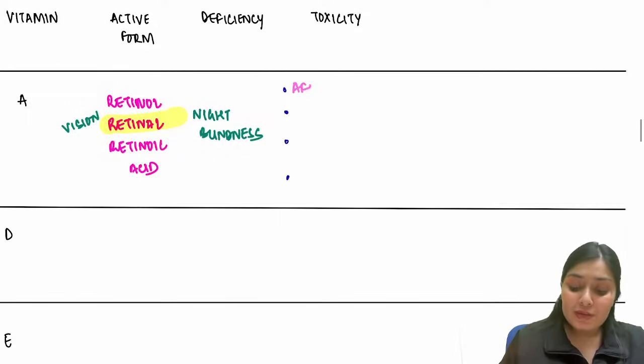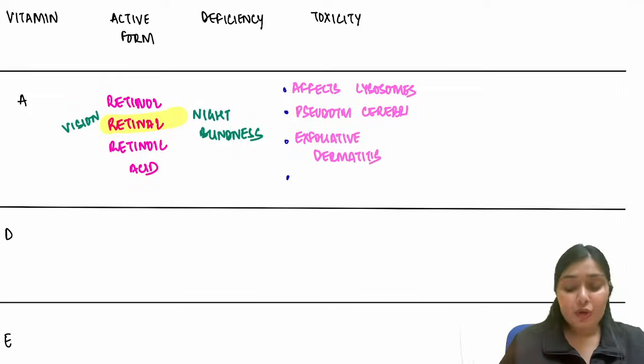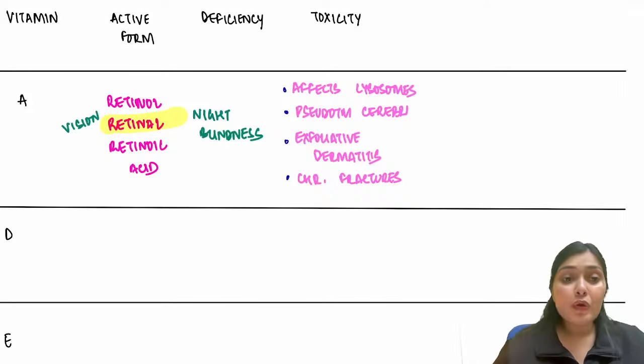It can cause pseudotumor cerebri, that is transient increase in the intracranial pressure. It can cause exfoliative dermatitis, and it can cause chronic fractures too. So this is about vitamin A.